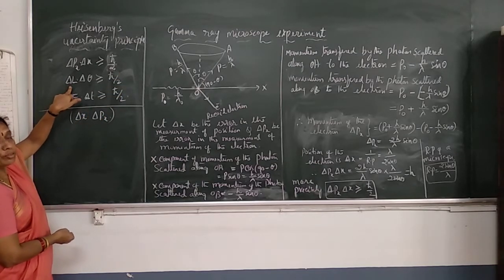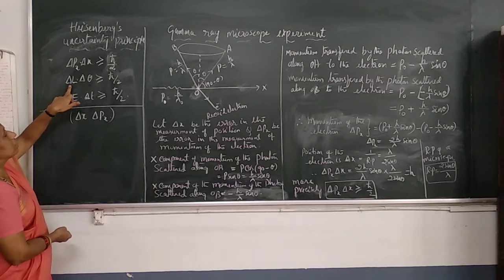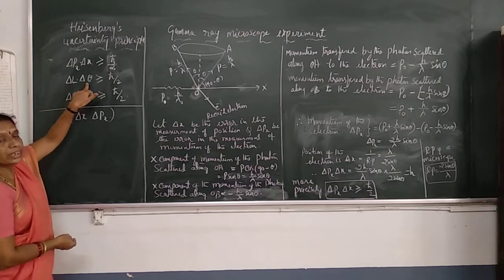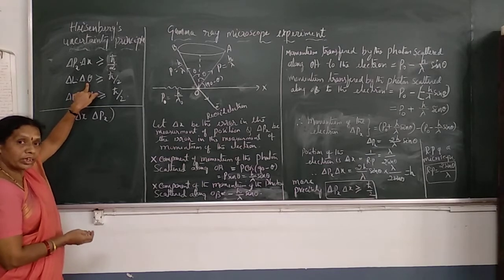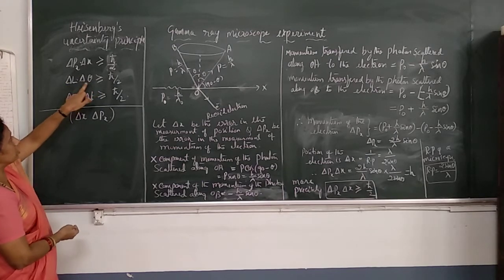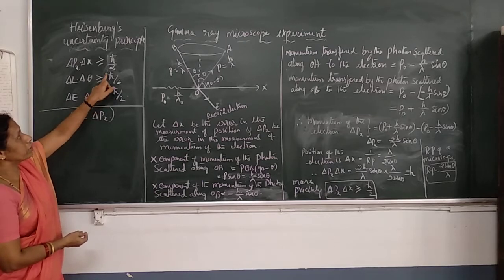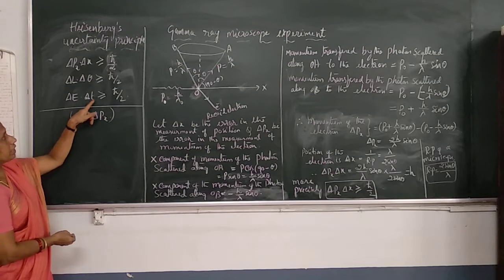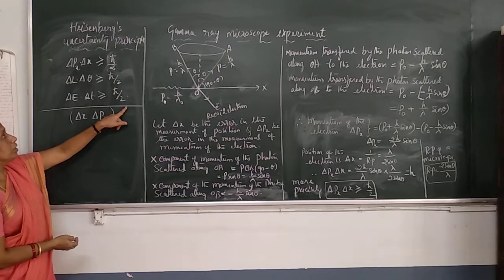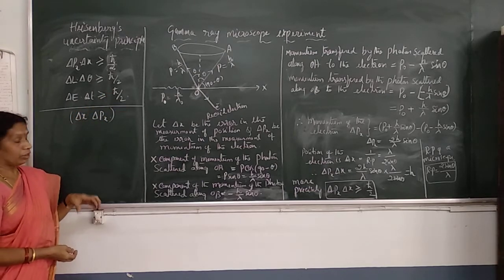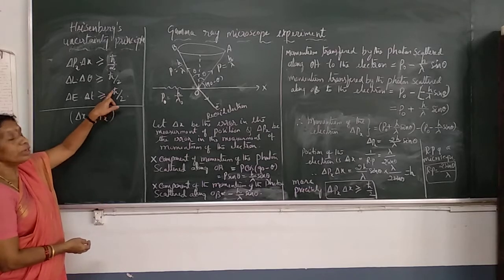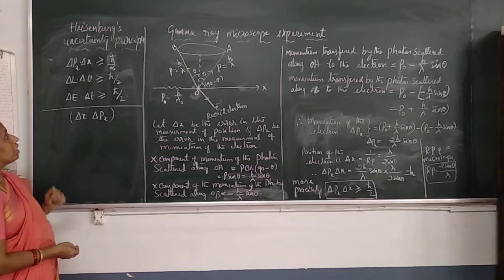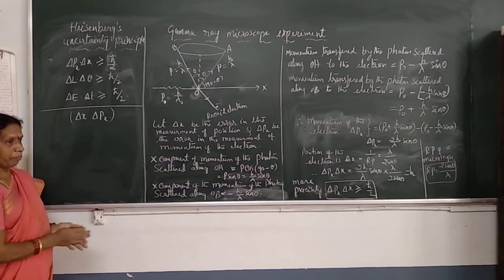Similarly, for conservation of angular momentum, delta L is the error in the measurement of angular momentum, and delta theta is the error in the measurement of angular position, so that delta L into delta theta is greater than or equal to h bar by 2. For conservation of energy, delta E into delta t is greater than or equal to h bar by 2. So the minimum error is equal to h bar by 2. The error may be h bar by 2 or more than that. This is Heisenberg's uncertainty principle.